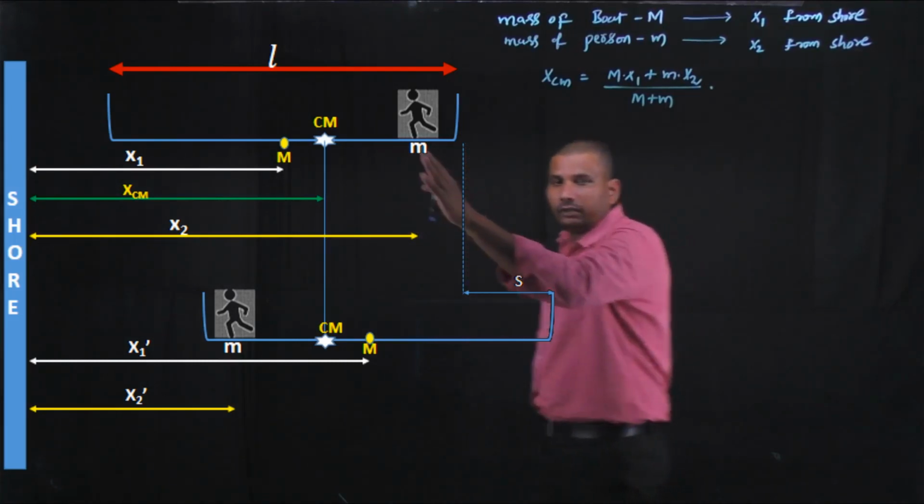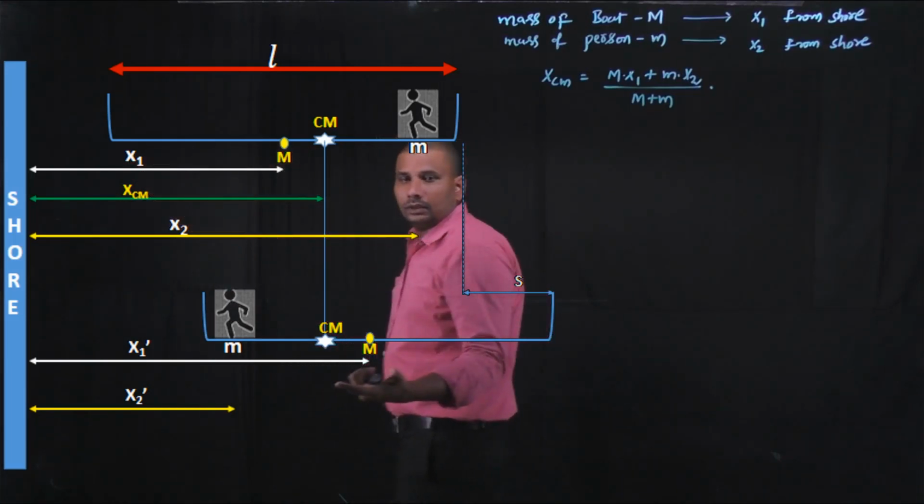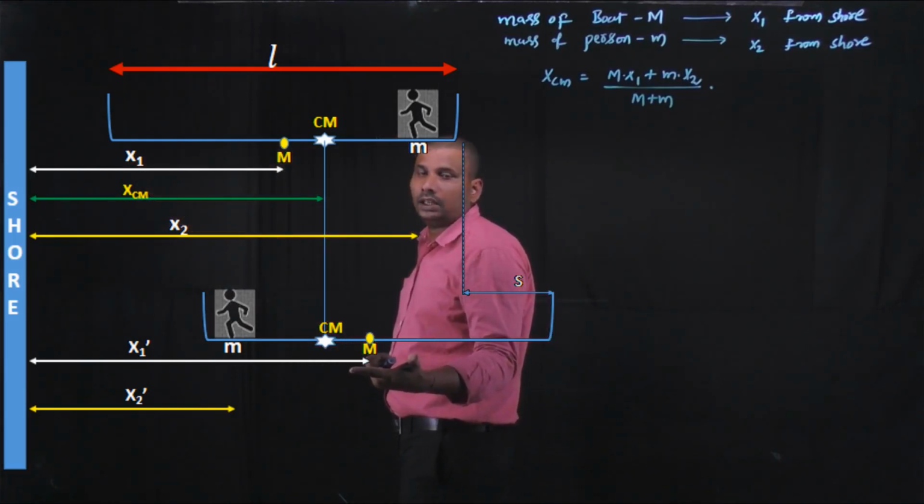When the person moves from one end of the boat to the other end, this is the final position of the boat.